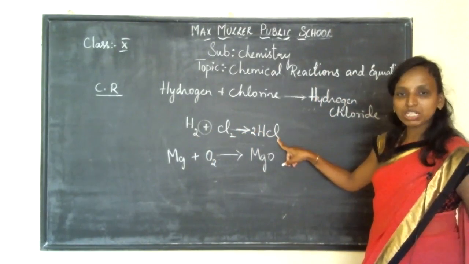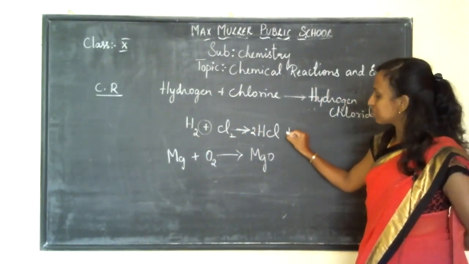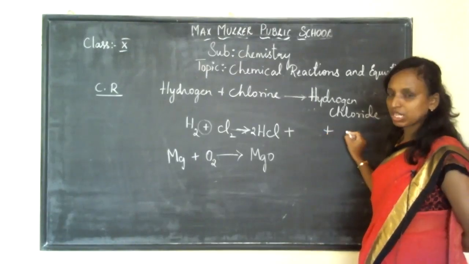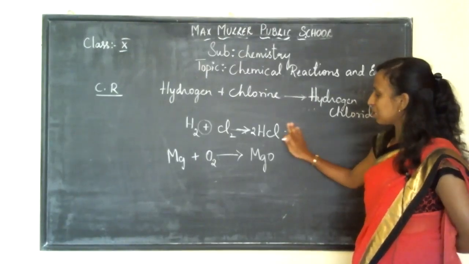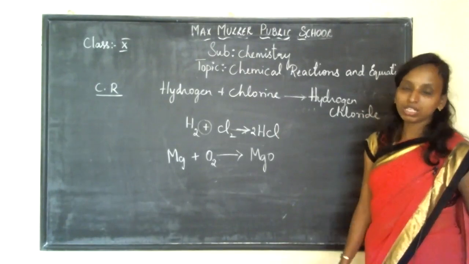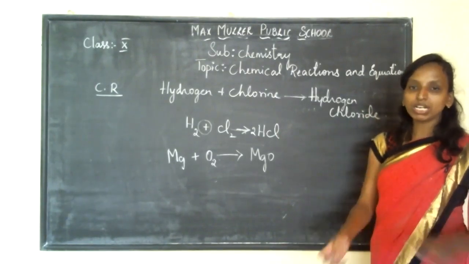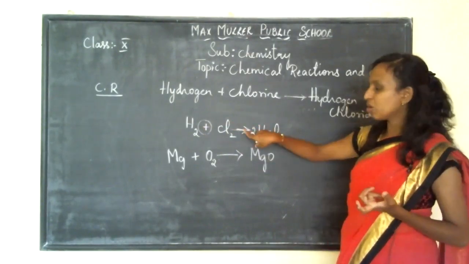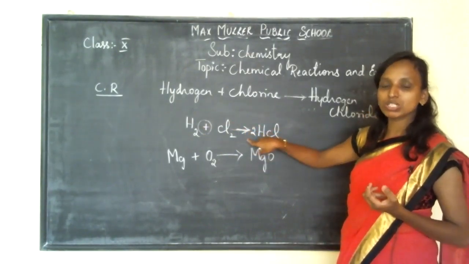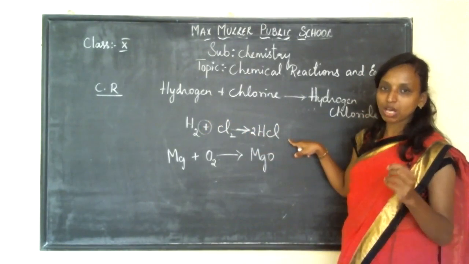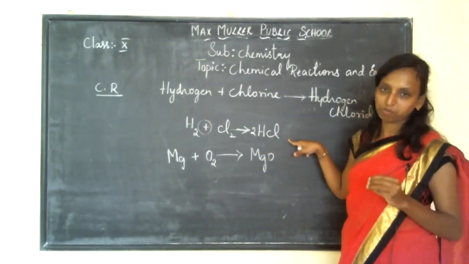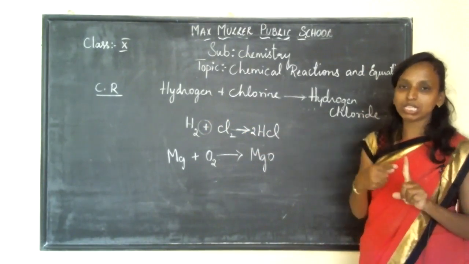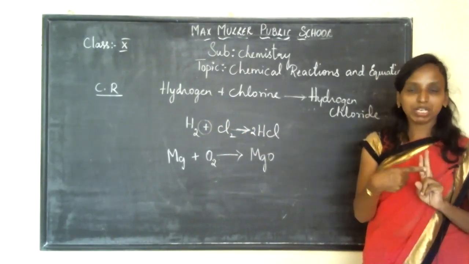If there are more than two products, you have to represent them with a plus sign, plus whatever else is there. Don't represent a minus, multiplication, or division sign. So whenever you are writing a chemical equation, a plus sign should be there, and an arrow mark should be directed towards your product. So this is how you write a chemical equation. Got it? So here we have discussed what a chemical reaction is and what a chemical equation is.